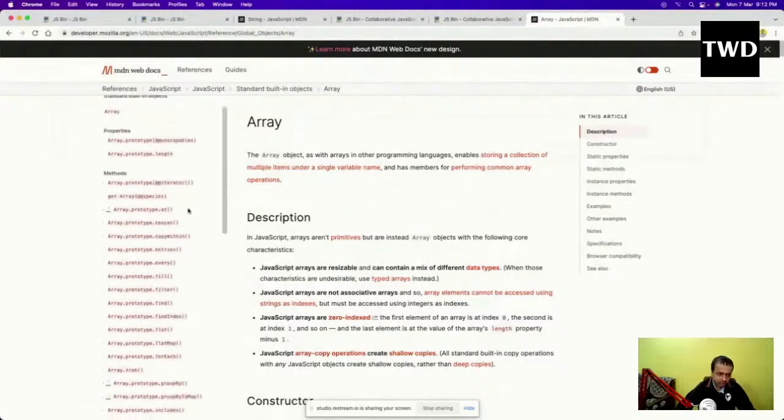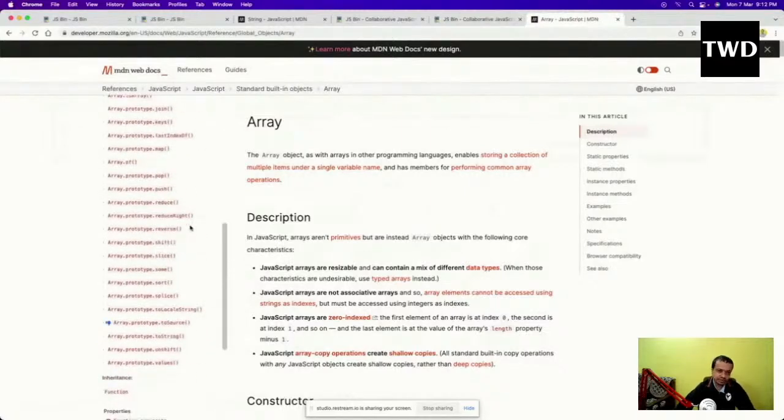If you want to learn more about all the different methods which are available, and again I'm telling, don't mug it up, because you are going to use them somewhere else. And the most important array methods we are going to learn in ES6 also. So go through it, and you are going to learn that.